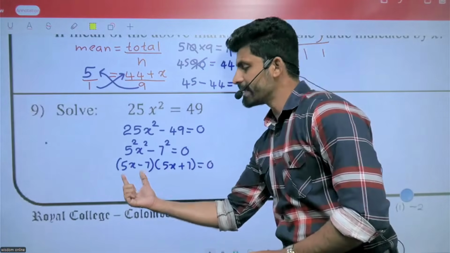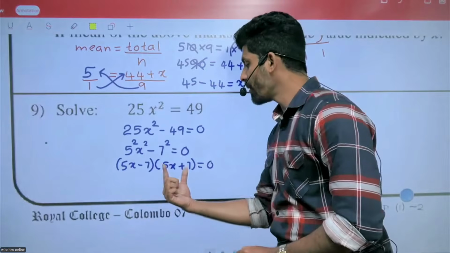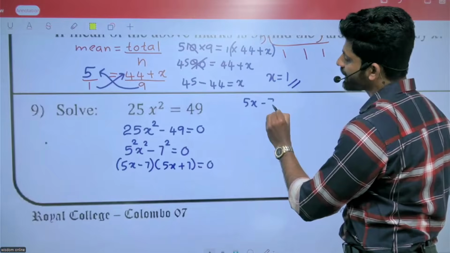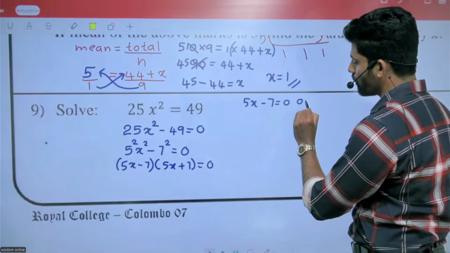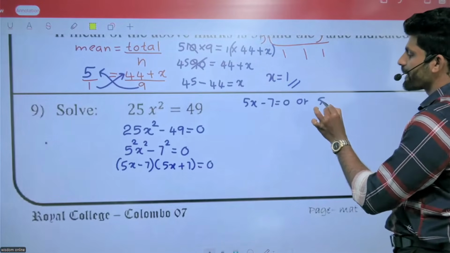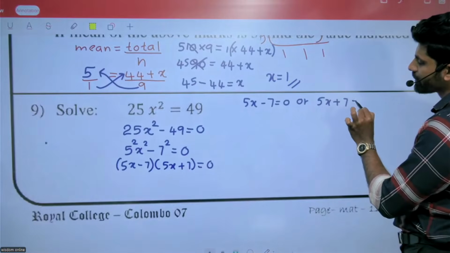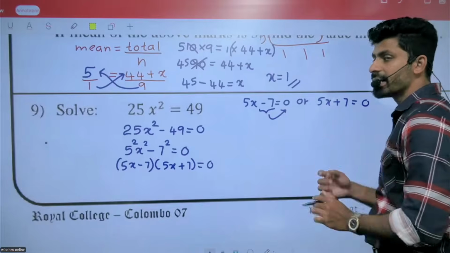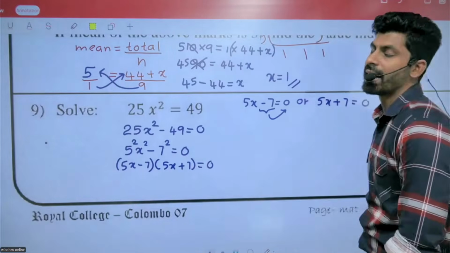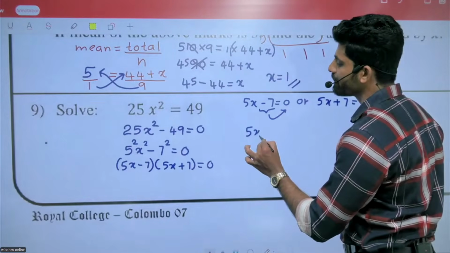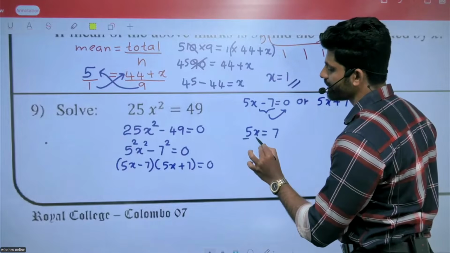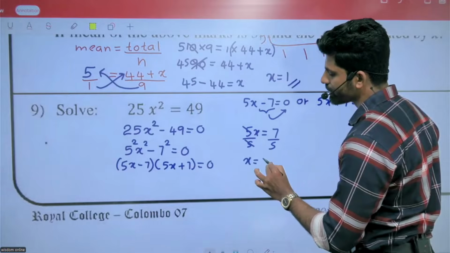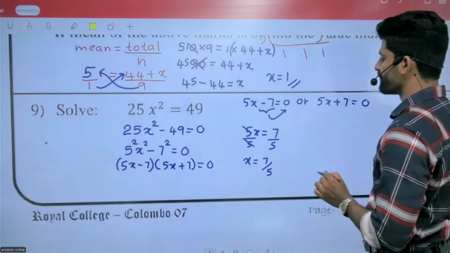Now either this term equals 0 or that one equals 0. 5x minus 7 equals 0, or 5x plus 7 equals 0. Moving minus 7 to the other side gives plus 7; dividing both sides by 5, x equals 7 over 5.